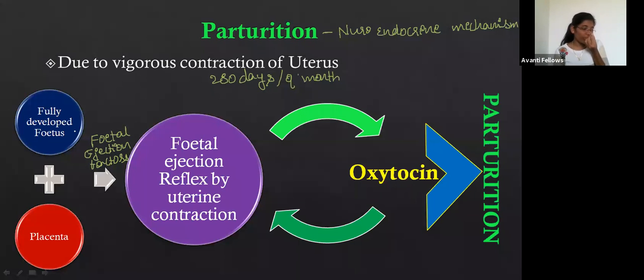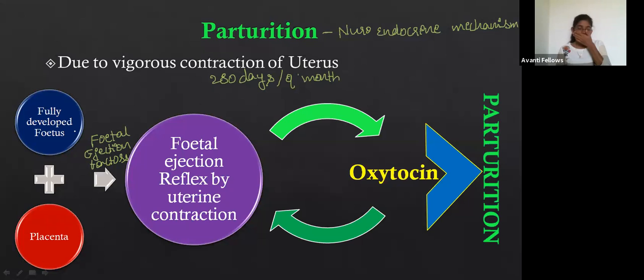Right. So when the fetal ejection factor is released by the fetus and the placenta, it reaches and stimulates the maternal blood. Now what happens? If the factor is released, the mother's body has to react to it, right? It reacts by contracting the uterus. This contraction of the uterus because of the fetal ejection factor is called the fetal ejection reflex. Reflex is just a contracting action.